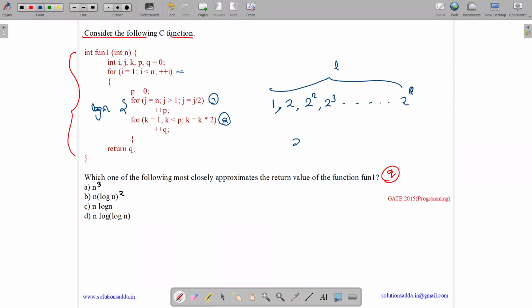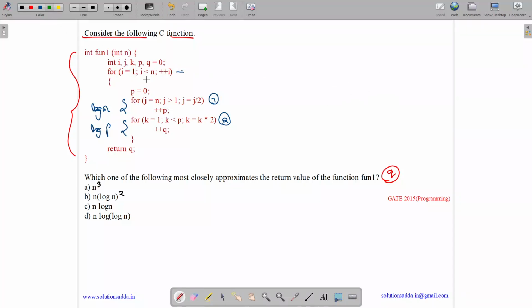So when will it stop? When 2 to the power l equals p. Applying log on both sides, l log base 2 of 2 equals log p. So l equals log p. So it will run log p times. Now let us see what is happening.